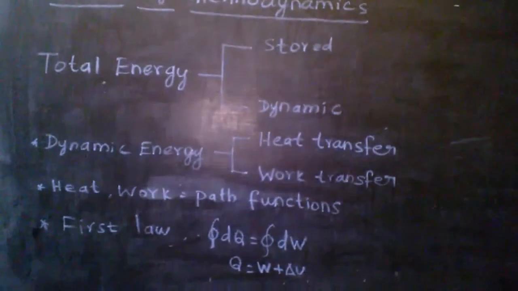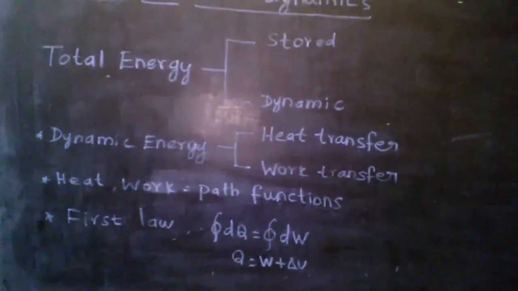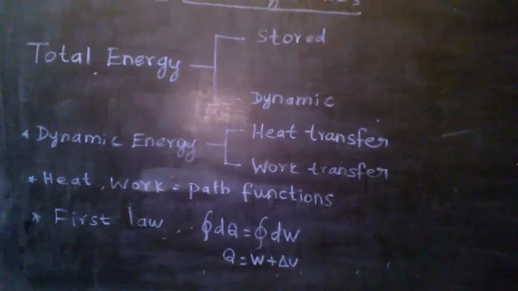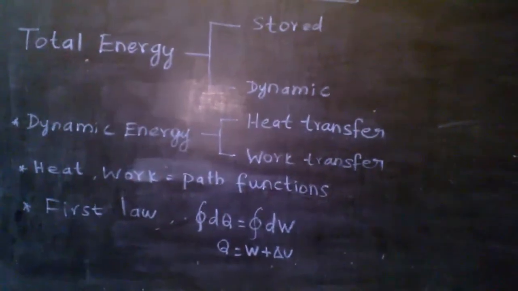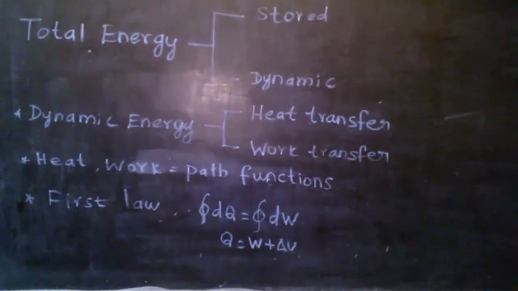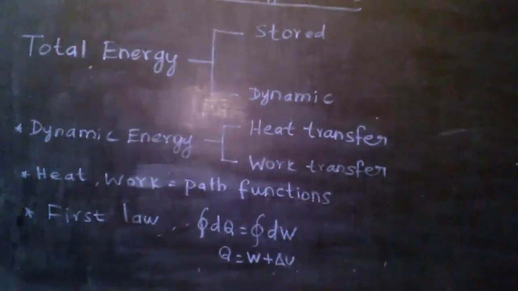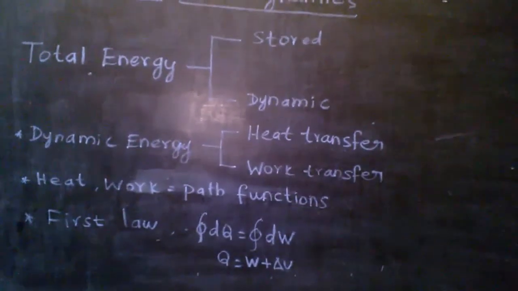For example, if we consider the change in volume, meaning final volume minus initial volume, the states are the important thing. That is, the path is not important in that case. Here, in heat and work, the path is very much important.